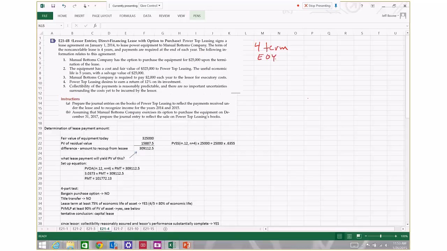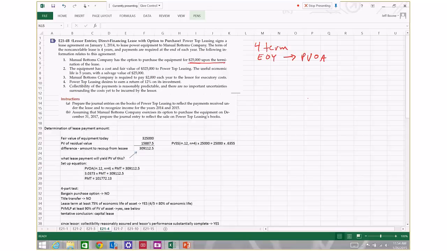The significance of that is it tells us in present value calculations we're looking at a present value of an ordinary annuity. We're told that Manual Bottoms has the option to purchase the equipment for $25,000 upon the termination of the lease.